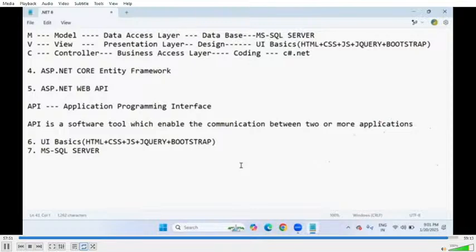And the seventh one, which is really important, is Microsoft SQL Server. That means MS SQL Server. This is really part of the Microsoft stack. Okay, in this part, we are going to learn these subjects: C# as the main programming language. In ASP.NET development, we are going to cover a total of four frameworks: core framework, MVC framework, entity framework, and API framework.